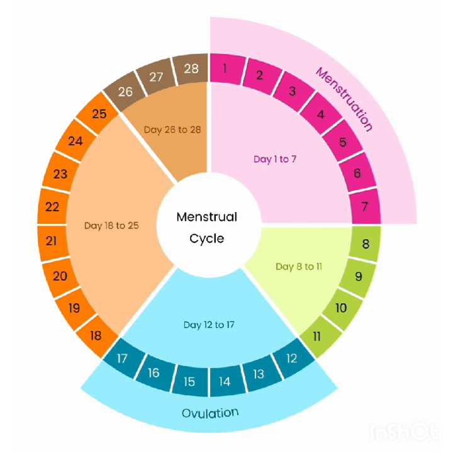In this cycle, the female body prepares itself for pregnancy. If pregnancy does not occur, then the body aborts all the preparations. Menstruation normally occurs at an average interval of about 28 days. Menarche is the first menstruation, which begins at puberty, and menopause is when the menstrual cycle stops at about 50 years of age.